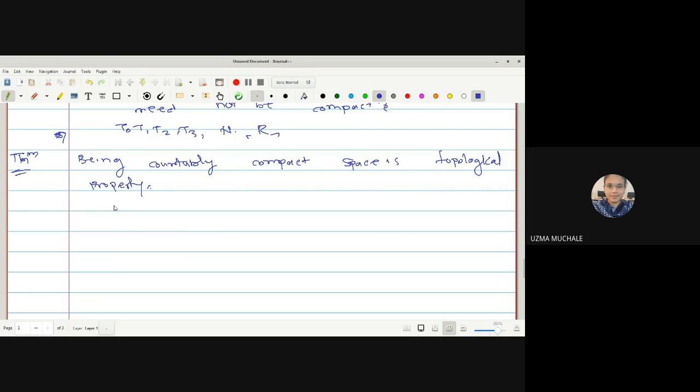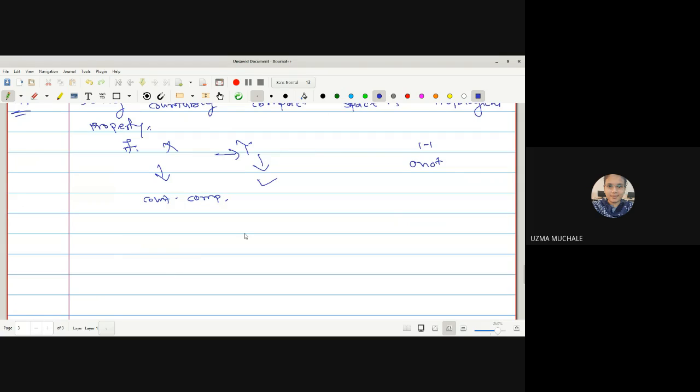Let F be a mapping from X to Y in such a way that X is a countably compact space, and our aim is to prove that Y is also a countably compact space. F is one-one onto and an open map, or you can say in another way, it is one-one onto, continuous and open. So given that (X, τ) is countably compact, we have to prove that (Y, τ1), where τ1 is some other topology, is also countably compact. Is it okay? Yes, ma'am.